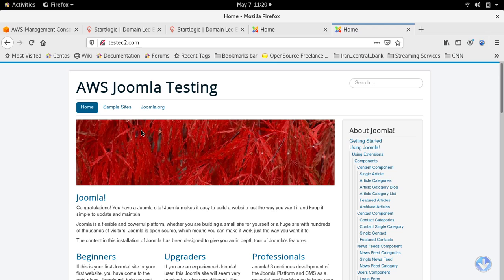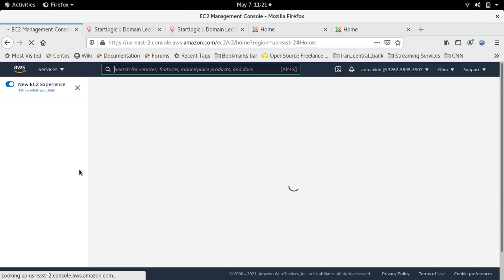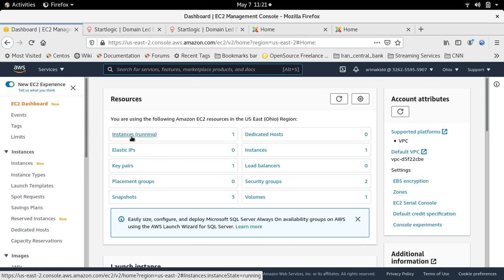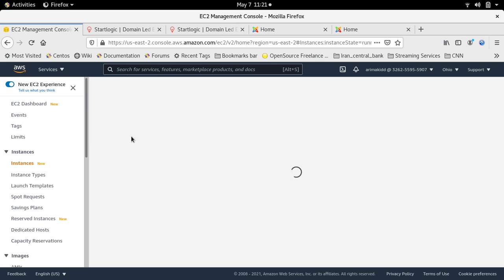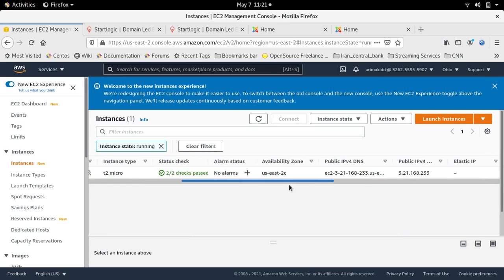So just to give a backdrop on how this site is set up, as I mentioned previously, it's on an EC2 instance, and we have the www and the root domain pointing to the IP address of this instance. So this is the instance running here.